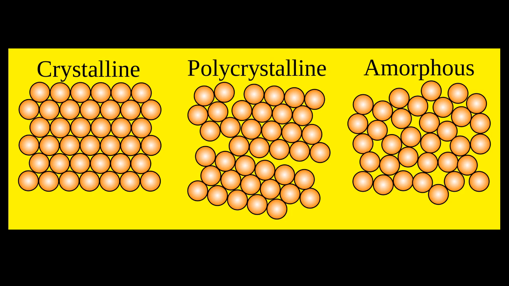So this is a picture where you can distinguish between amorphous, crystalline and polycrystalline based on the nature of arrangement of particles. You can see in crystalline solid, particles are regularly arranged, but in case of amorphous, the particles are arranged irregularly. But in case of polycrystalline, it shows both. Even though it is amorphous, its arrangement is similar to crystalline solid.